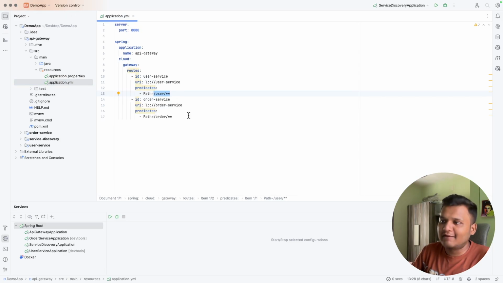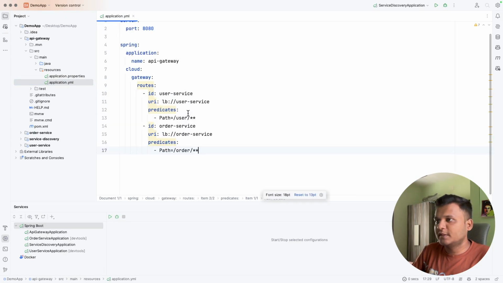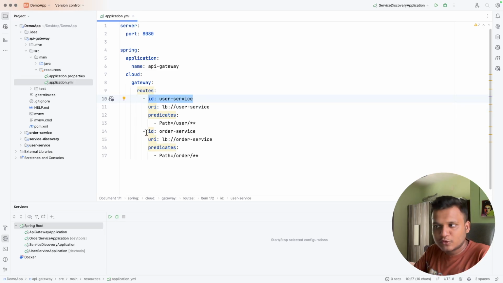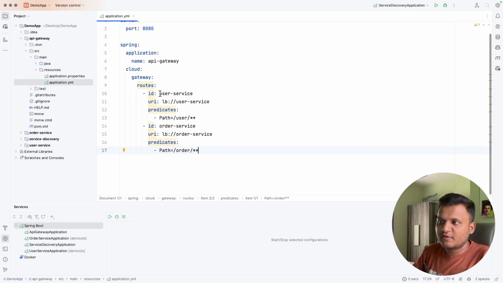So let me close all these tabs and go to the application.yaml of the API gateway. Let me zoom in. Here the server will be running on 8080. In the Spring Cloud gateway, these are the routes for user service and order service. As many microservices as you have, you will need to add all of them and set some predicates.